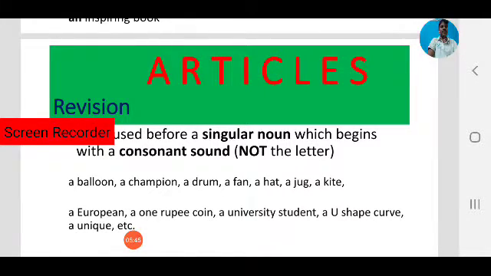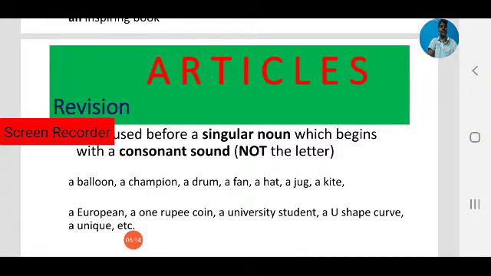A 1 rupee coin. One begins with the first letter o. That is a vowel letter, but sound is important here. One, wa, that is a consonant sound. So we use a 1 rupee coin. A university student, a U-shaped cow, not an university, not an U-shape. Keep in mind, a unique. Sound is important. U, that is a consonant sound.